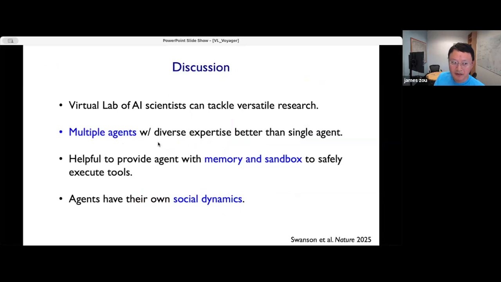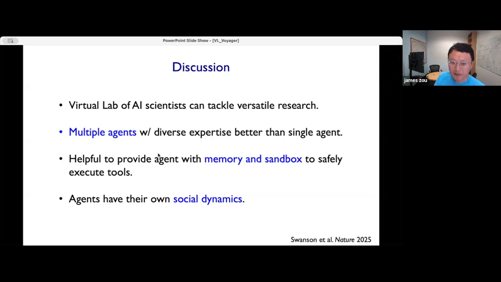We have done experiments in the paper to show that these teams of multiple agents with different expertise end up working much better than having a single agent that tries to reason through everything and do the whole process. I think one reason for this is that the multiple agents in this virtual lab often have debates and disagreements. When the agents disagree, they have to come to some resolution, and often in those discussions and resolutions, that's where it gets into really interesting, in-depth scientific reasoning.